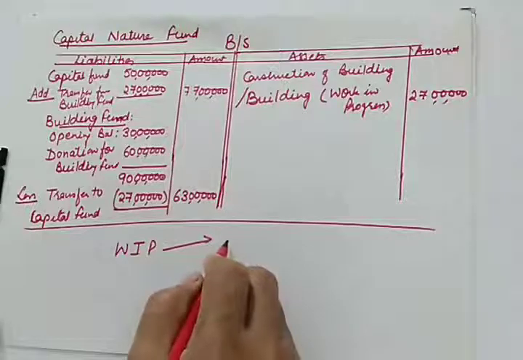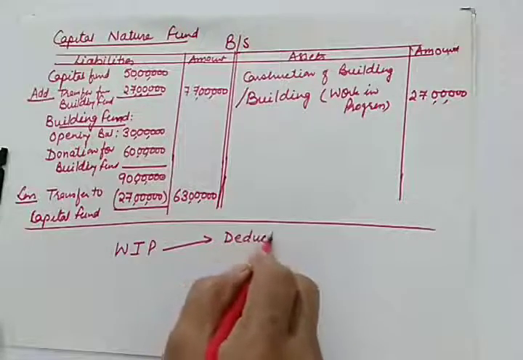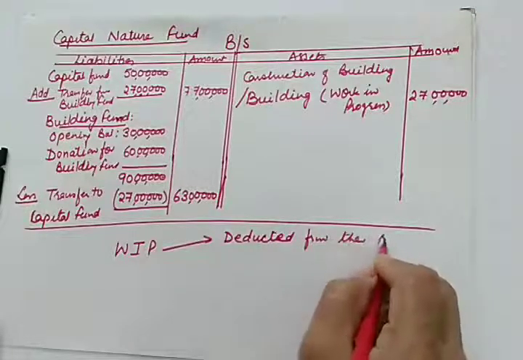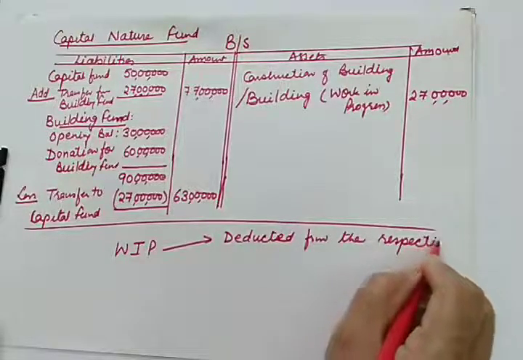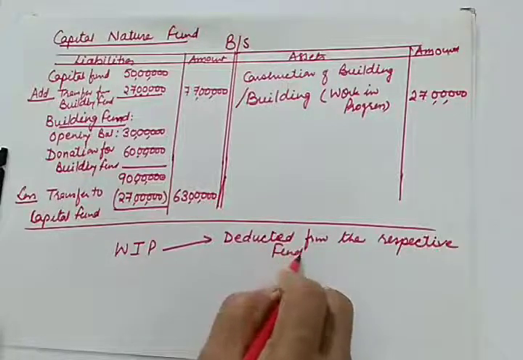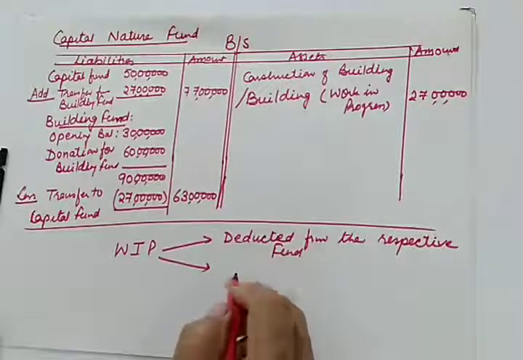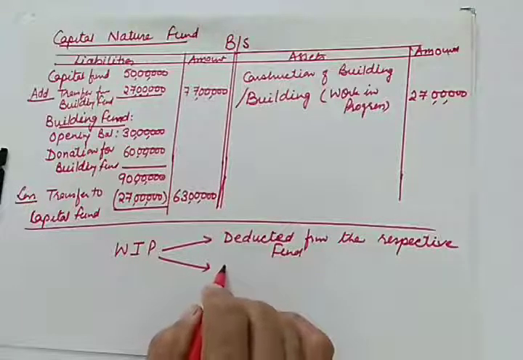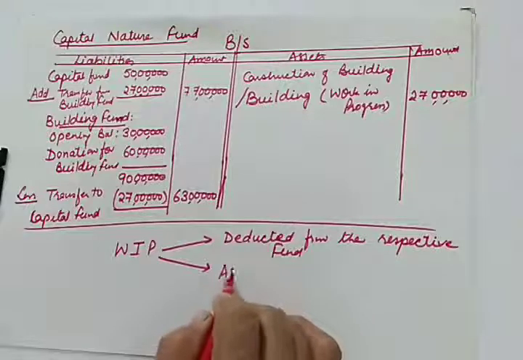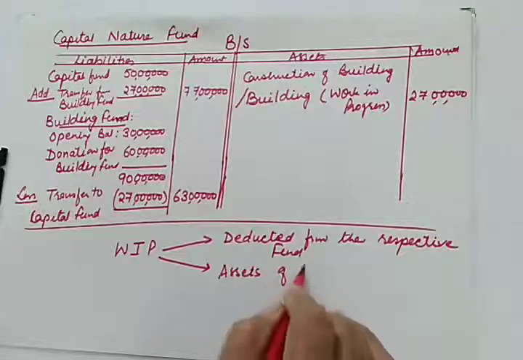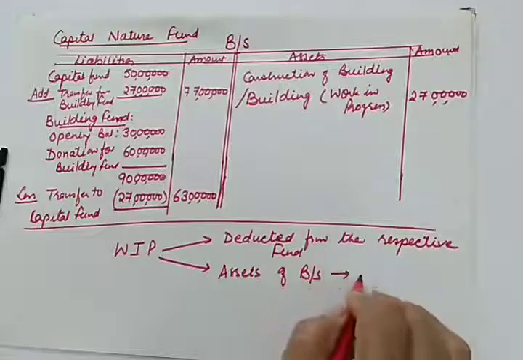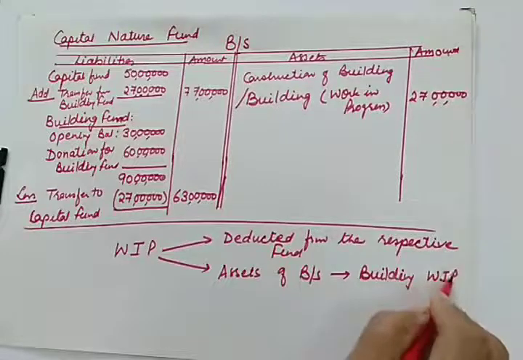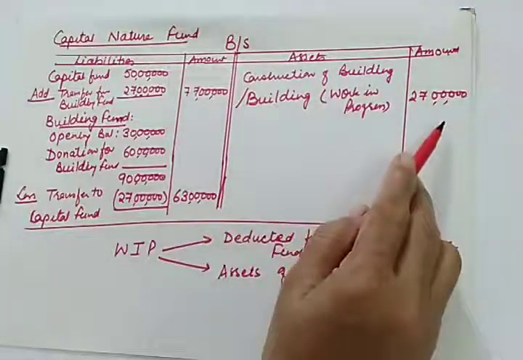Number 1, it will be deducted from the respective funds, and number 2, it will be written on the asset side. On the asset side of the balance sheet we'll be showing building work in progress.